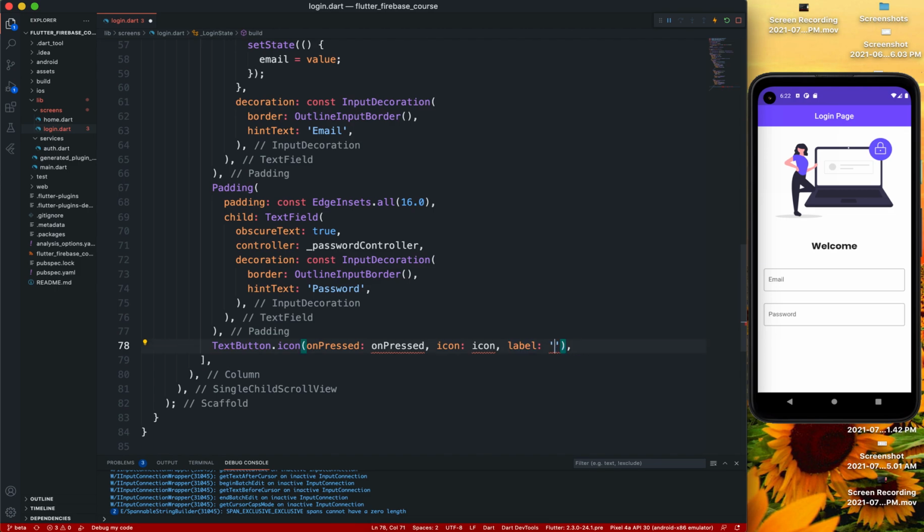So the label is gonna be a text widget. And this one's gonna be login, icons. On pressed images, basically.